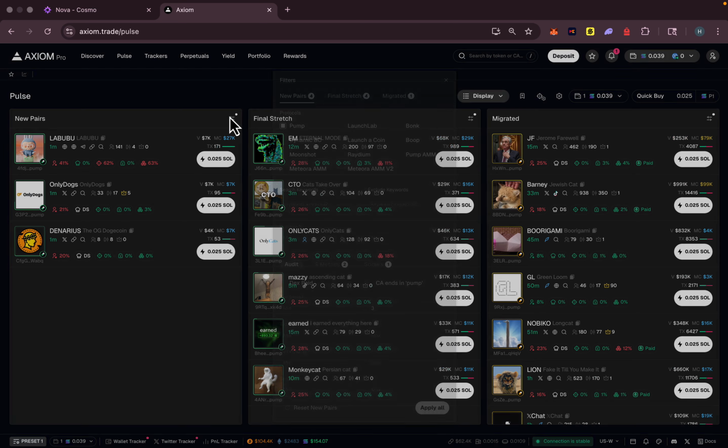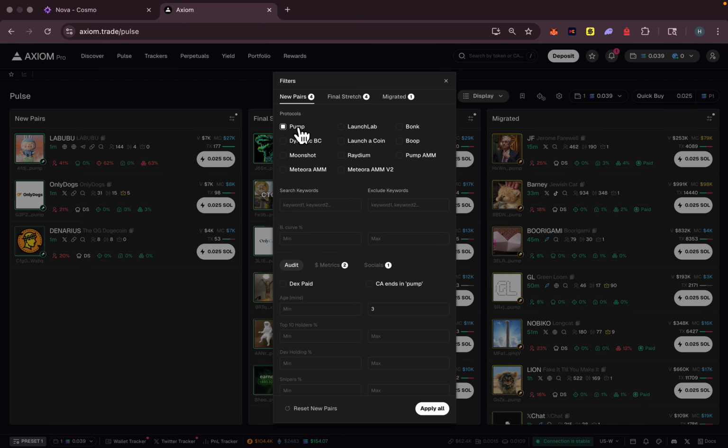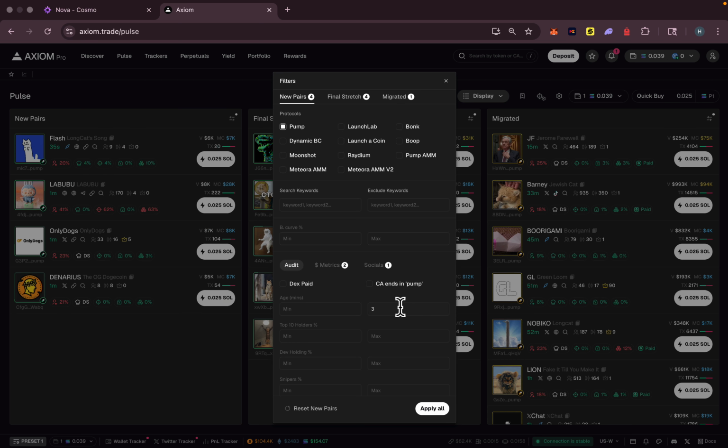When it comes to new pairs, personally I'm looking for pump fun tokens. Sometimes I trade Bonk as well, but for now I'm only focusing on pump tokens. When it comes to the age for the new pairs, I care only about the tokens that are less than 3 minutes old, because more than that the token is already dead.